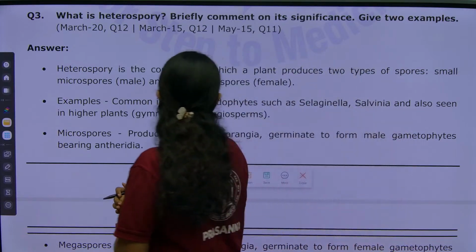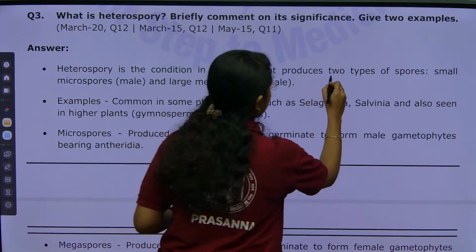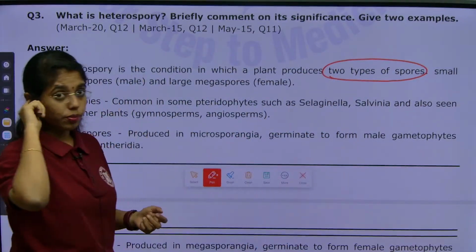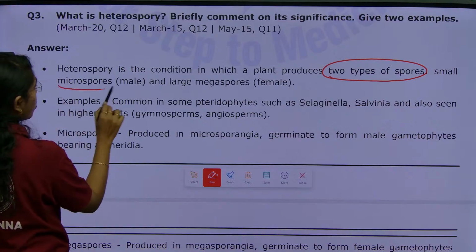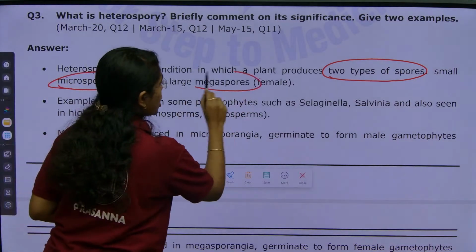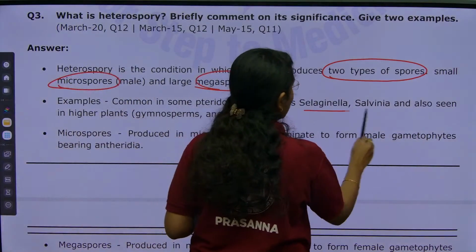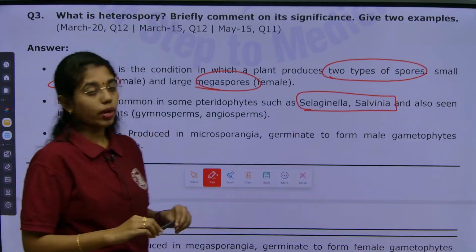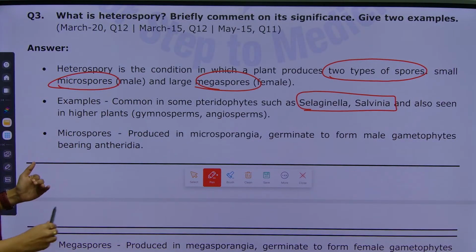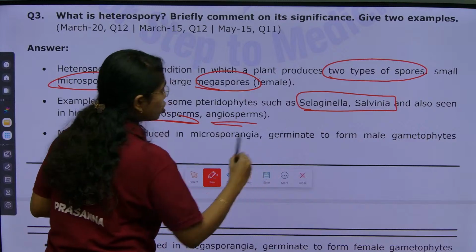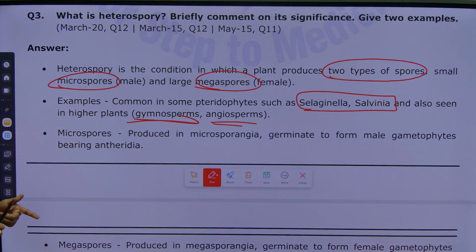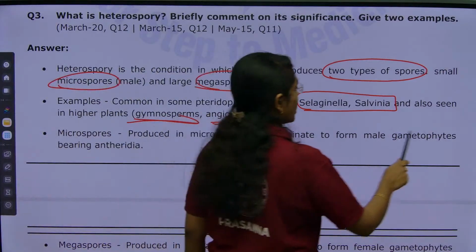Heterospory is the condition in which a plant produces two types of spores. Small spores are microspores and large ones are megaspores. The common examples in some pteridophytes include Selaginella and Salvinia. They are also seen in higher plants like gymnosperms and angiosperms. Clear, right? Microspores are produced in microsporangia.